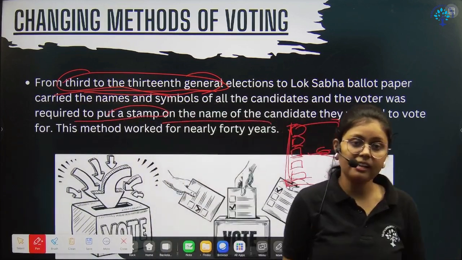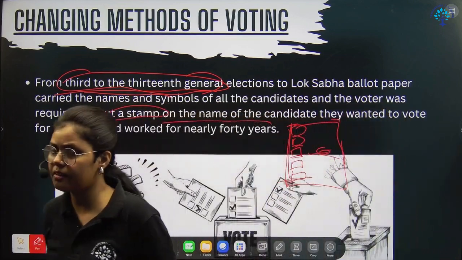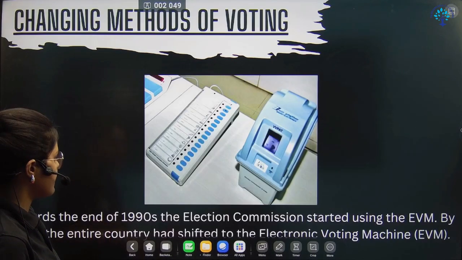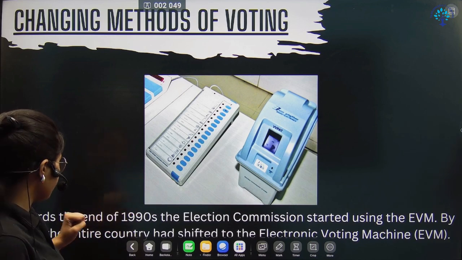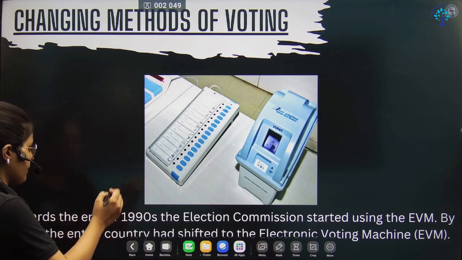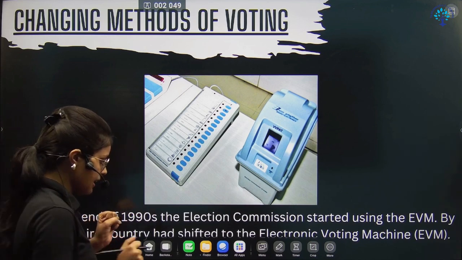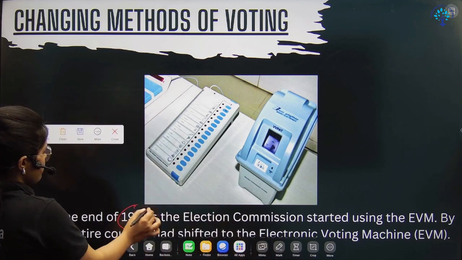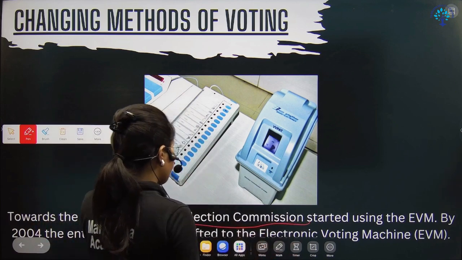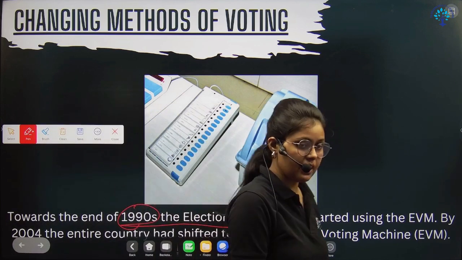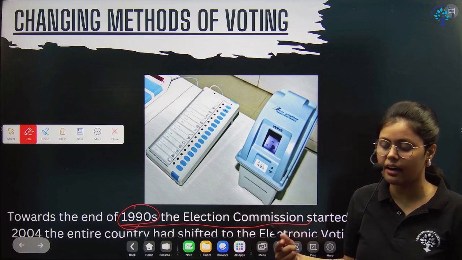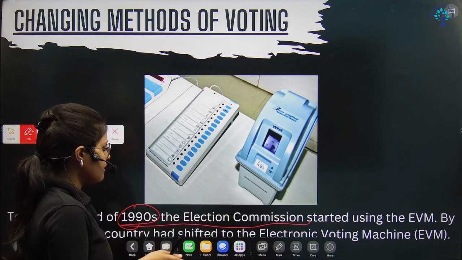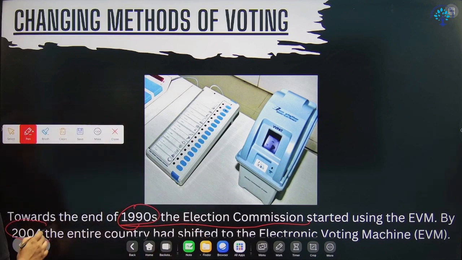Okay, but then the electronic system also started. That started from 2014, right? The 2014 general election, and then here you can see the EVM system from the 1990s. So the EVM system had already started in the 1990s, right? Many state elections got help from the EVM system. But in the general election, the Lok Sabha elections, it was first introduced in 2004.